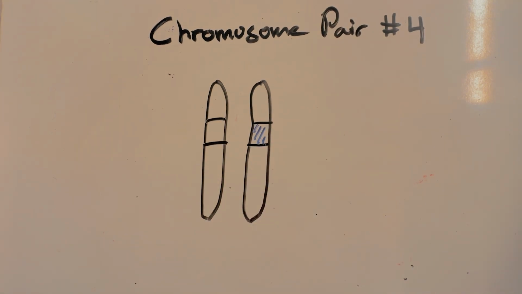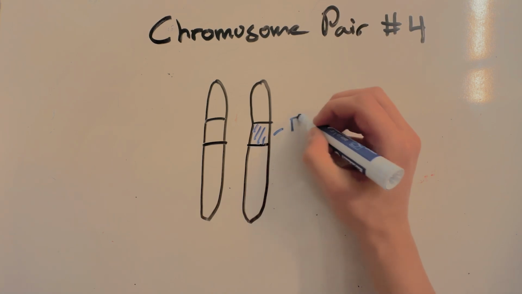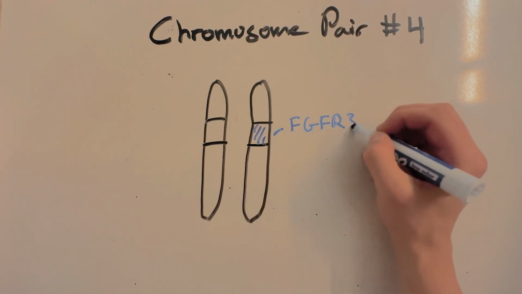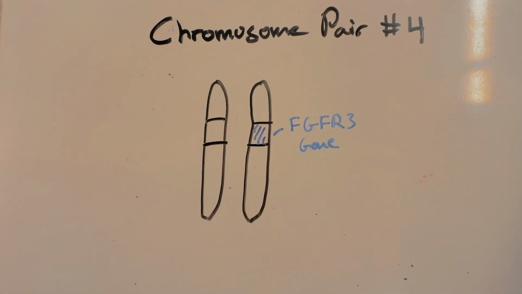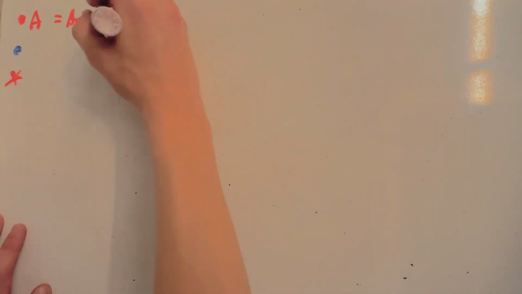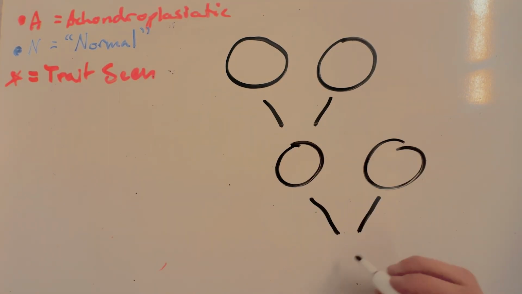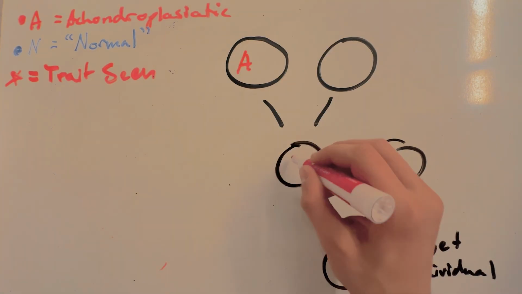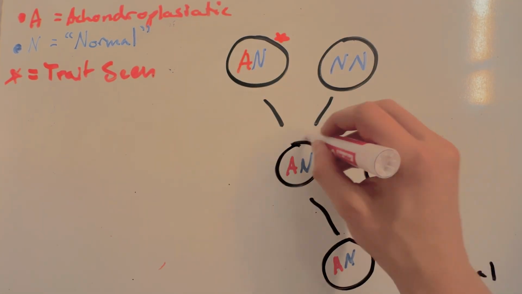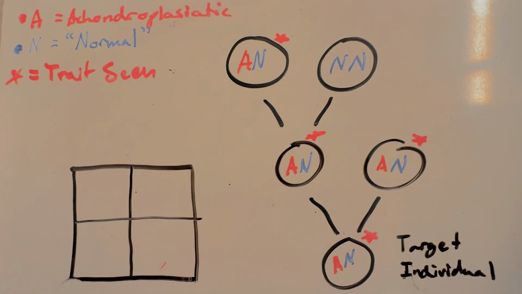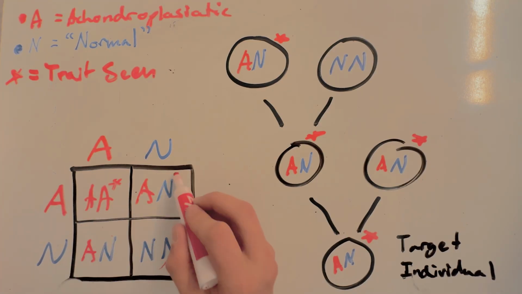The trait associated will always be present, no matter the genotype of its respective homologous chromosomes. Homologous chromosomes are chromosomes that code for the same trait in different ways. Think about when you hear 23 pairs of chromosomes. Each pair are homologous. Here we see a 3-generation tree of inheritance, with the dominant achondroplasia allele present on one side of the family. We can see how the trait is visible wherever A is present, and the chances of the child inheriting the gene based on their parents' possible egg and sperm.